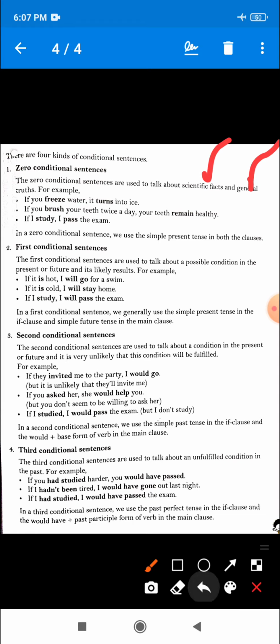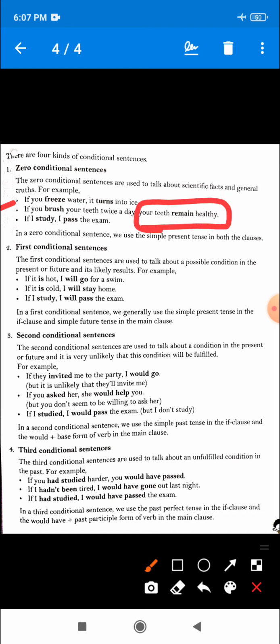Now see the second example. If you brush your teeth twice a day, your teeth remain healthy. So this is a general truth, and the result that your teeth will remain healthy will 110% definitely happen if you brush your teeth twice a day. So that is why these types of sentences will come in the category of zero conditional sentences.